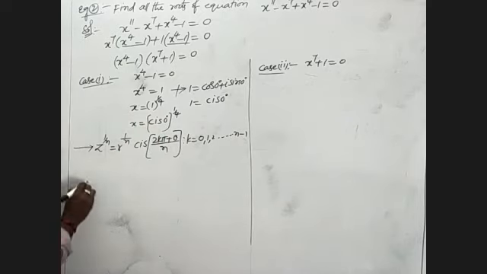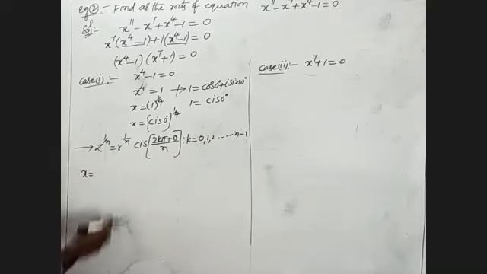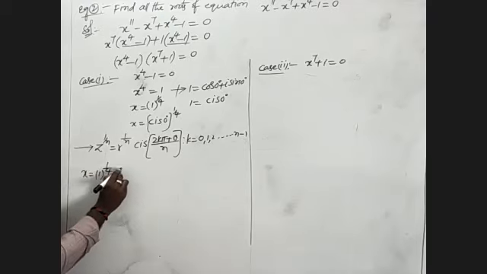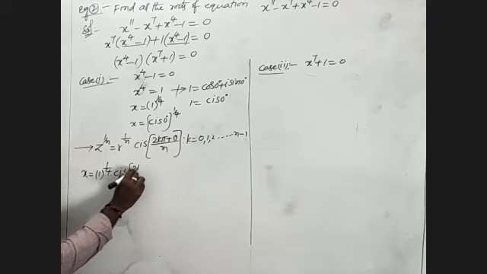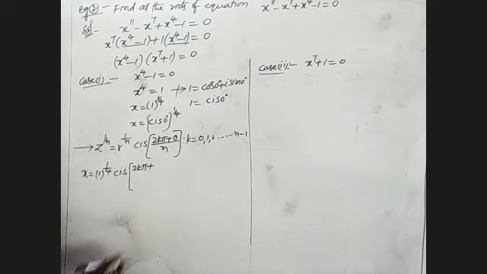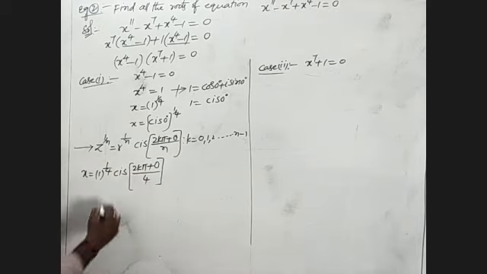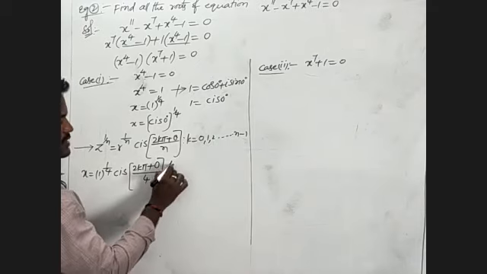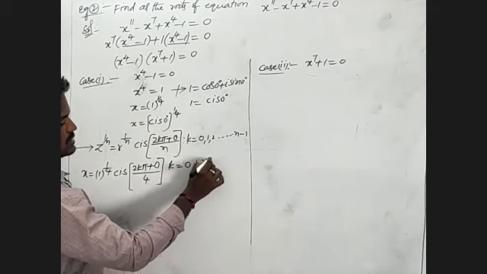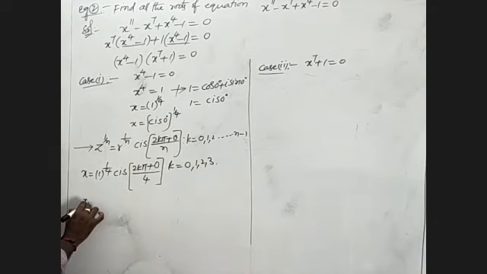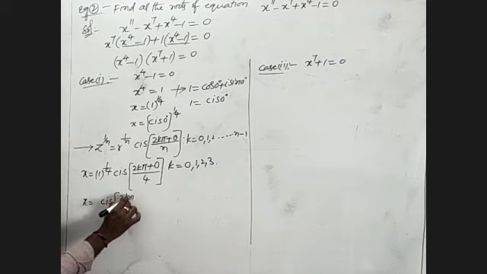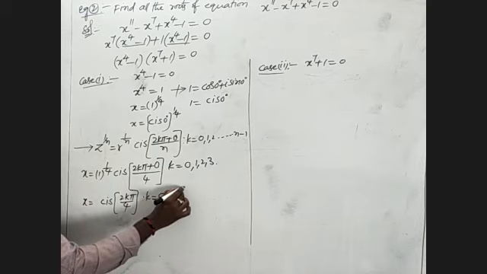Here x is nothing but, there is no r, which means we take 1 whole power 1 by 4 into cis of 2k pi plus theta, where theta is 0, divided by n. What is the value of n here? n is 4, so n minus 1 is 3, and k is 0, 1, 2, 3. Here x is equal to 1 power 1 by 4, which is 1, remaining cis of 2k pi by 4, where k is 0, 1, 2, 3.